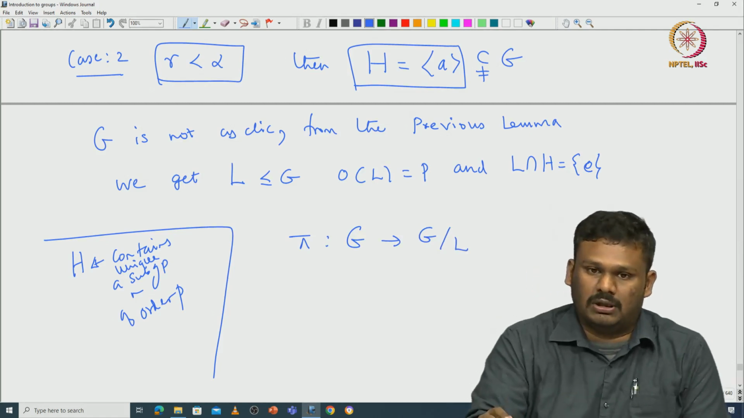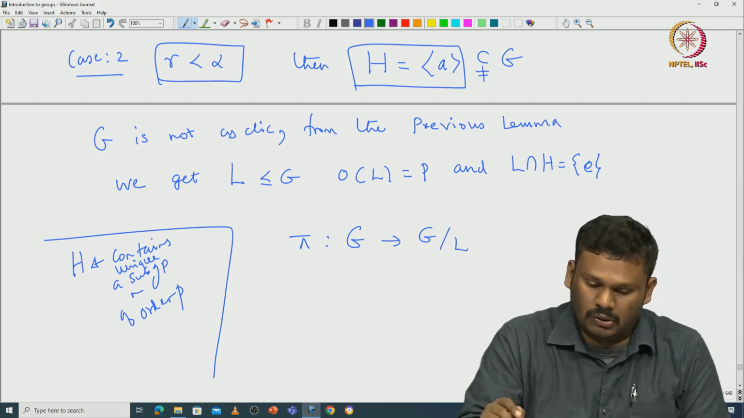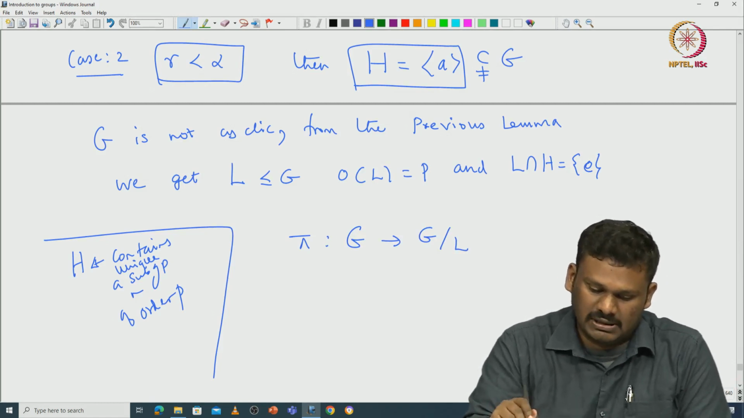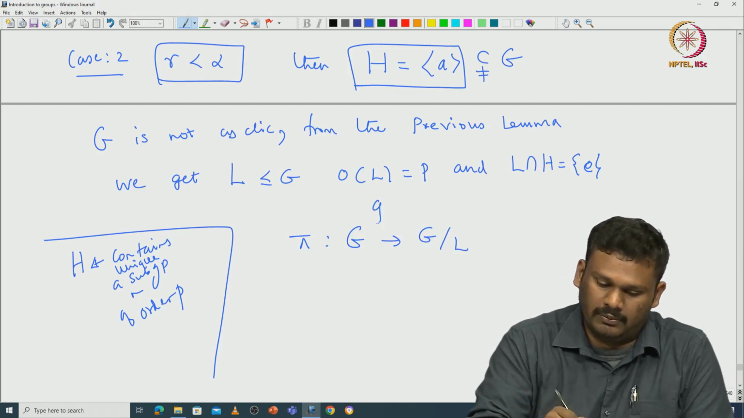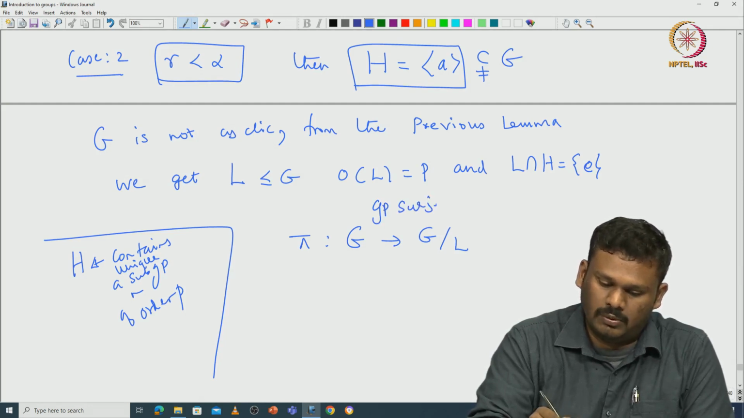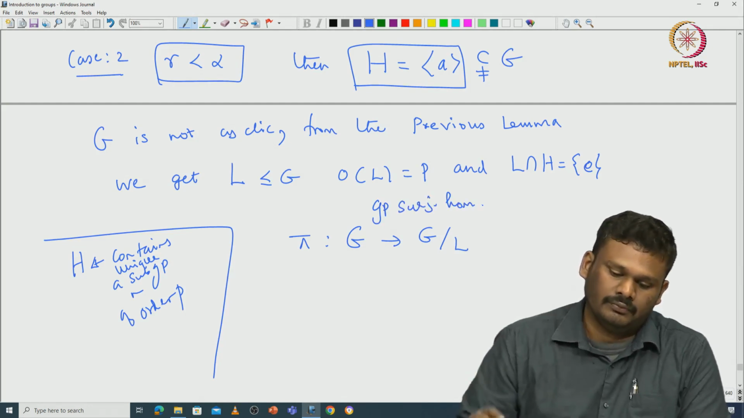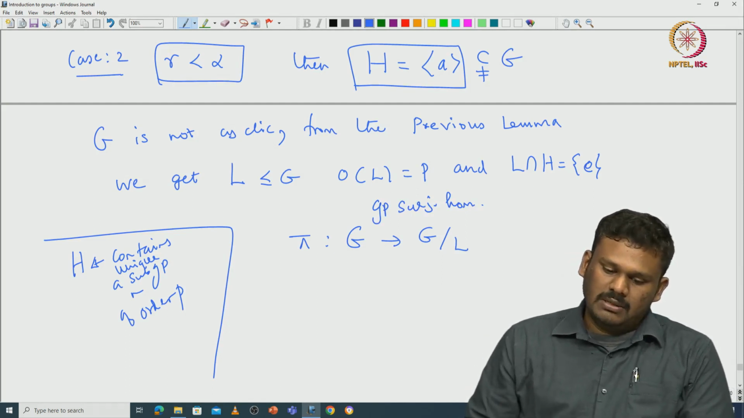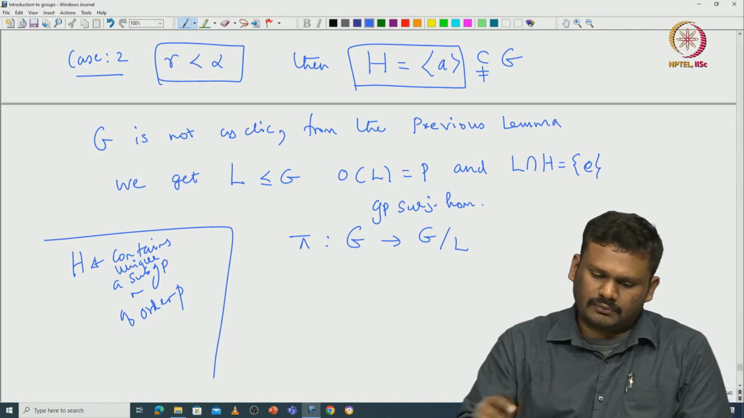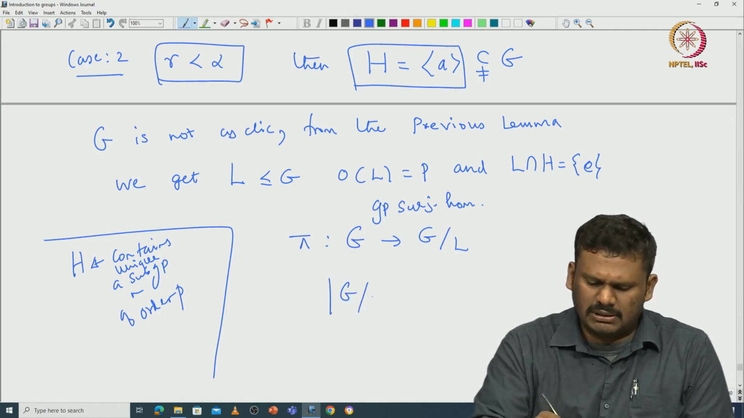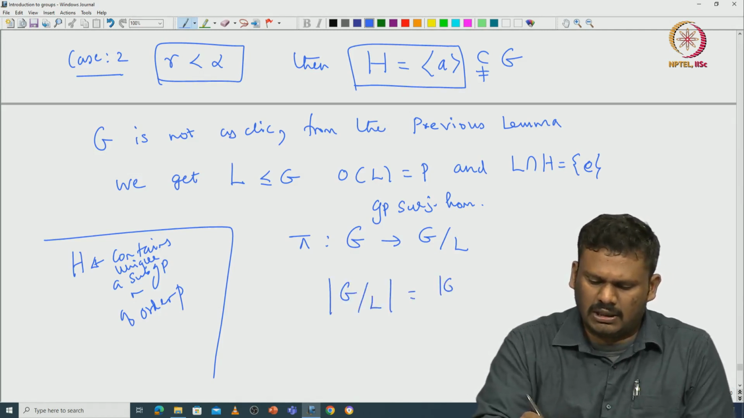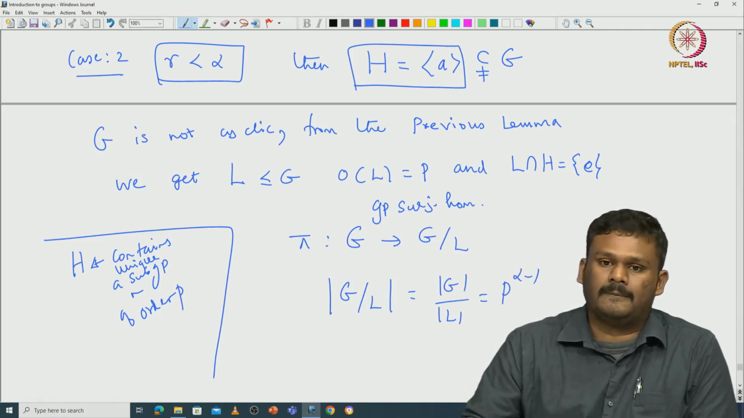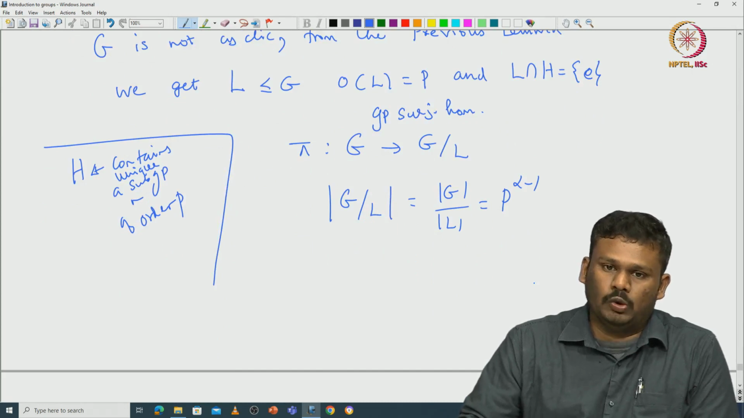Now one can look at the quotient map from G to G modulo L, because all the subgroups are normal. One can talk about G modulo L, no problem. So you have this surjective group homomorphism. What is the cardinality of G mod L? The cardinality of G mod L will be the cardinality of G divided by the cardinality of L, which is p power alpha minus 1. So this is again a p-group.